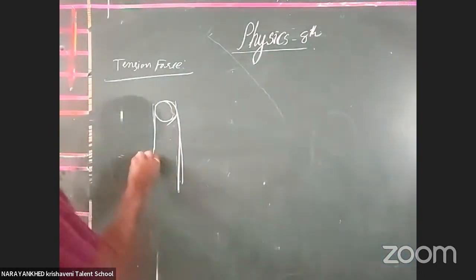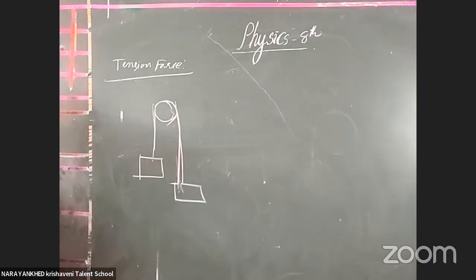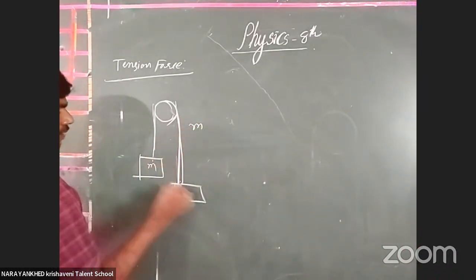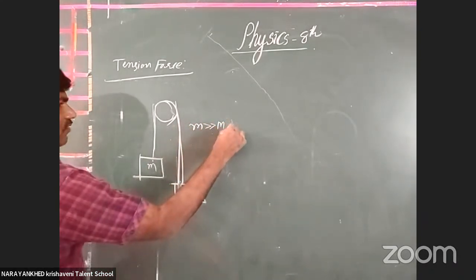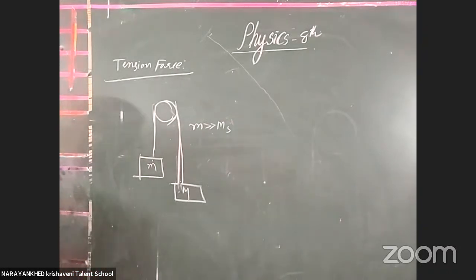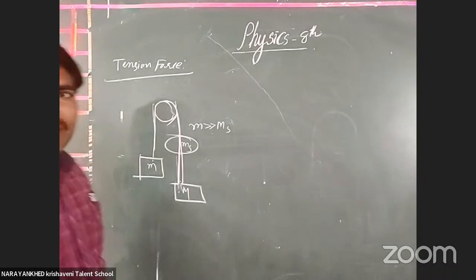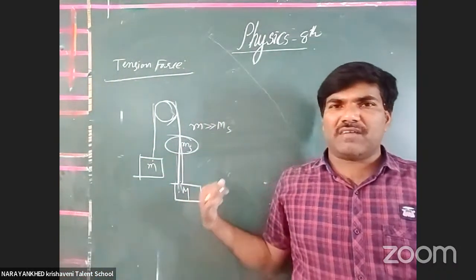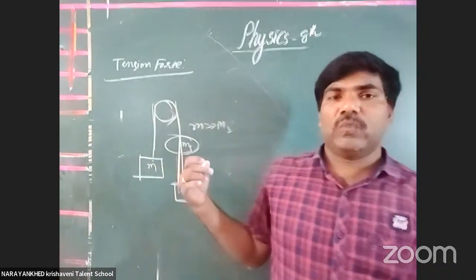I hope you understood. Big masses are attached here, whatever the mass attached. But this capital M is far greater than the mass of the string. Clear or not? The mass of the string is nothing but the mass contained by the string. It is very small compared with these masses, so it is negligible. You know this very well.